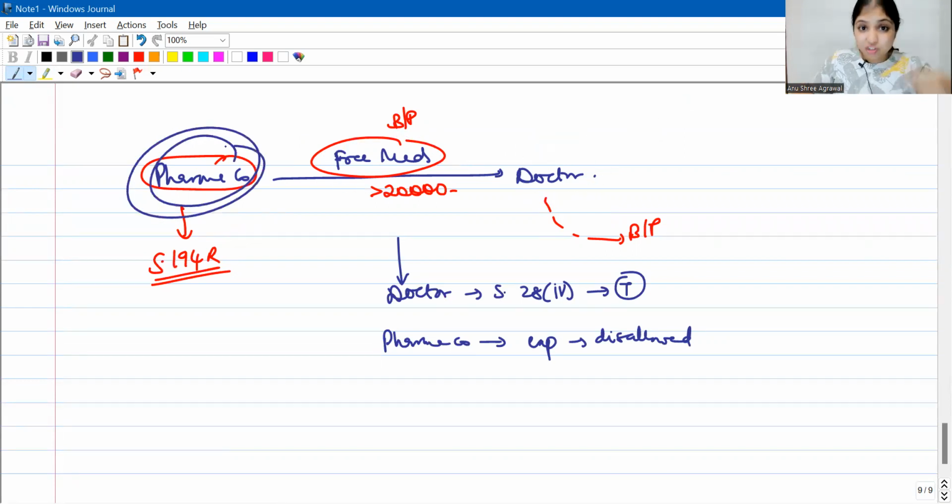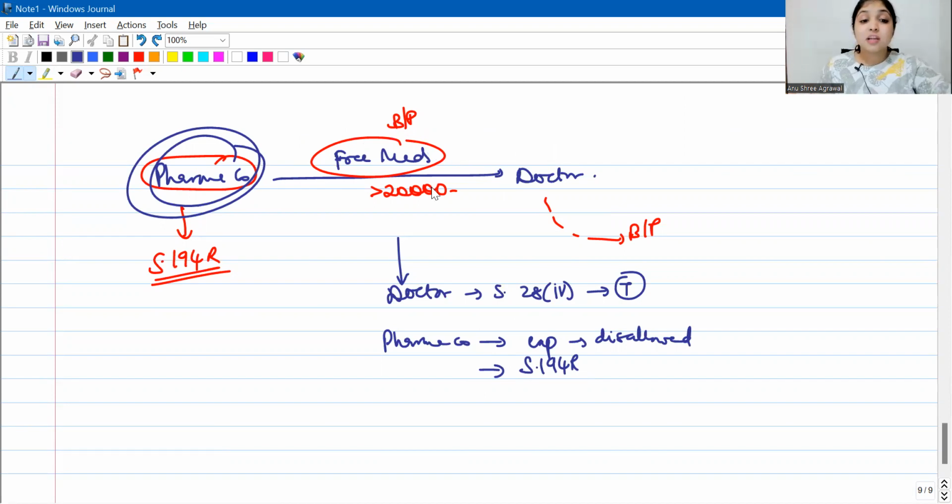So whatever expenditure I am incurring in giving that benefit or perquisite, it will be disallowed for me. And also for the pharmaceutical company, section 194R will apply if the value of the medicines exceeds 20,000. They'll have to deduct tax at source.